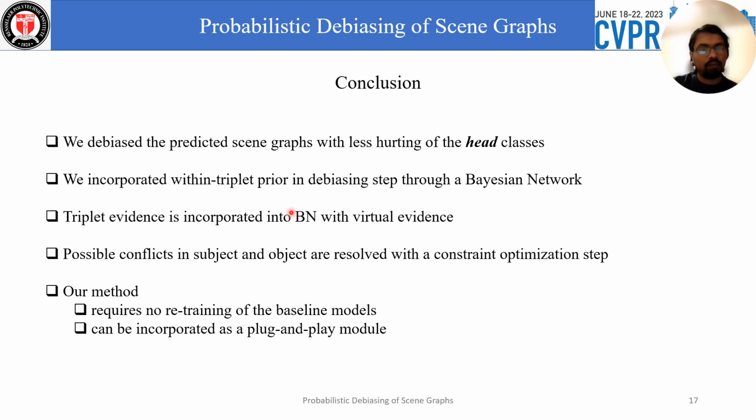The conclusion is that we debias the predicted scene graph with less hurting of the head classes. We incorporate the within triplet prior and the debiasing step through a Bayesian network. We incorporate the triplet evidence with virtual evidence nodes, and we then resolve the conflict between subject and object through a constraint optimization step. Our method requires no retraining of the baseline models, and it can be incorporated as a plug-and-play module.